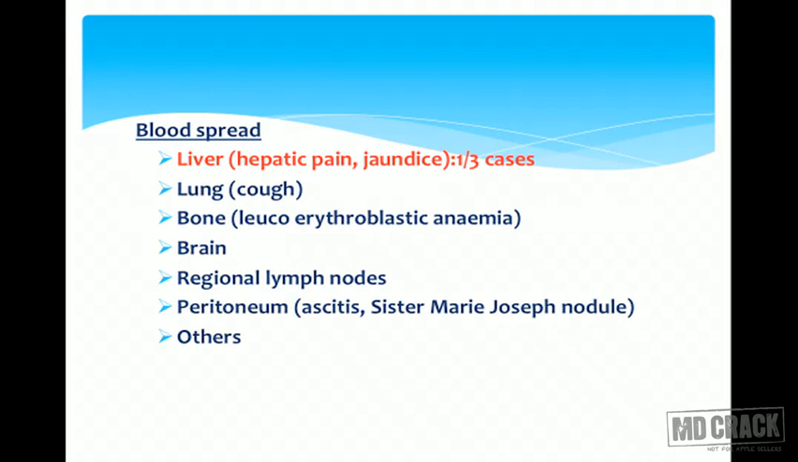We'll come to blood spread, and it is mainly seen in the liver. One third of cases of colorectal cancer will have metastases in the liver. They will present with hepatic pain and jaundice. If they spread to the lung, there will be cough. If bones are involved, then leukoerythroblastic anemia is seen. Other organs which are involved are brain or peritoneum. If the peritoneum is involved, then there will be ascites, or a Sister Mary Joseph's nodule also can be seen.